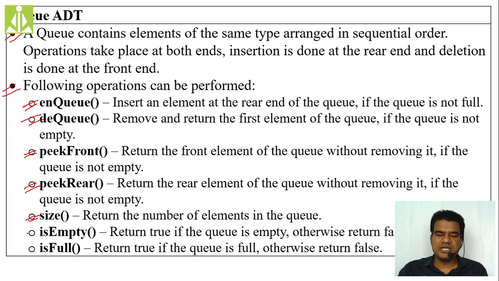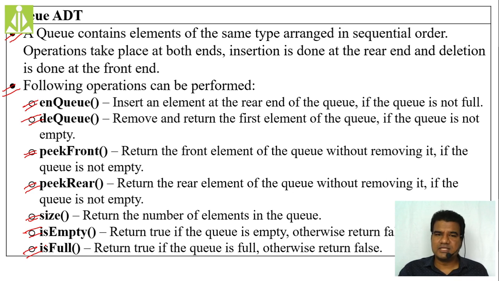Okay, then isEmpty and isFull, these two are used to check the fullness and emptiness of your queue. If the queue is completely empty, meaning not even a single element is present inside it, then we call that queue an empty queue. In that case, the isEmpty function will return true.